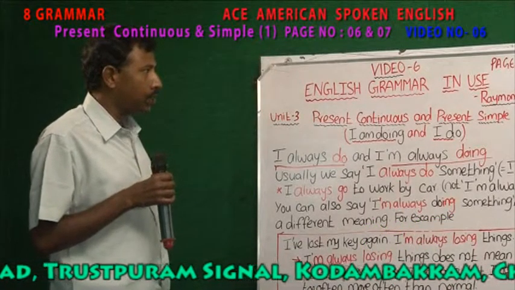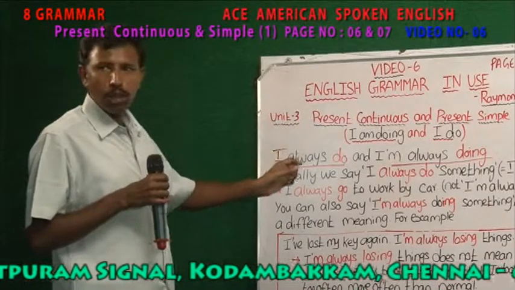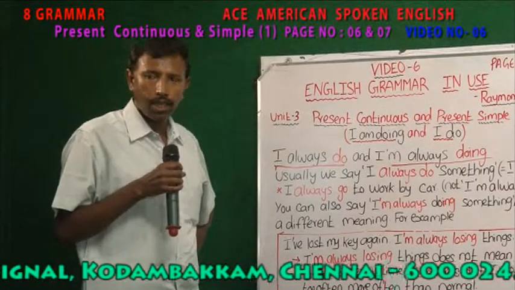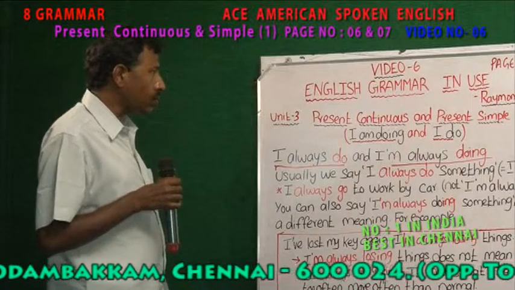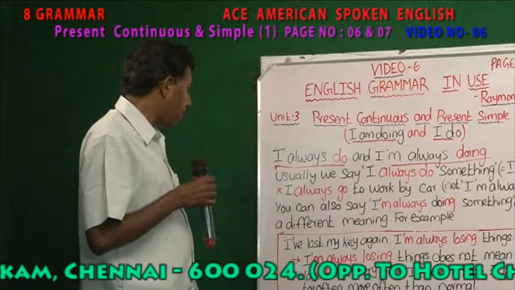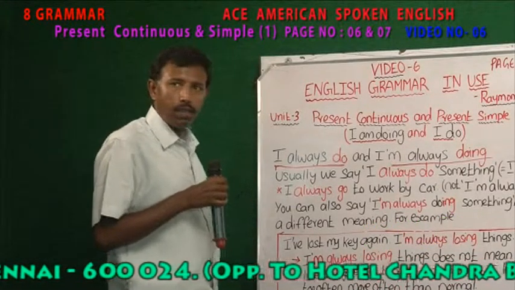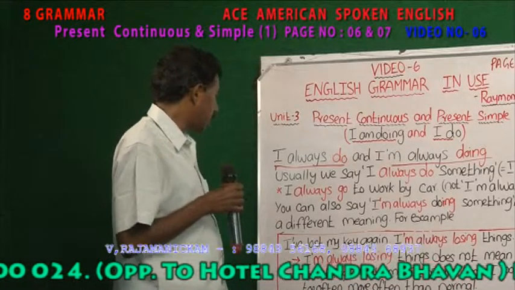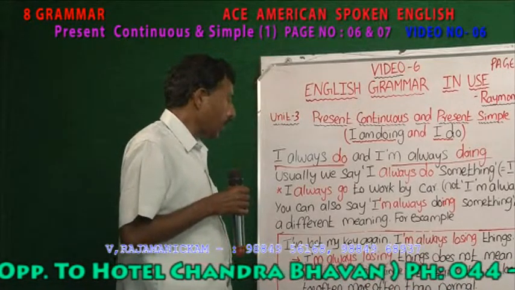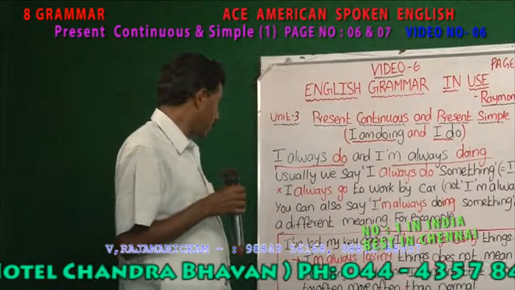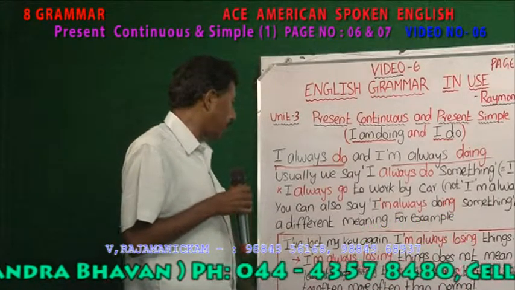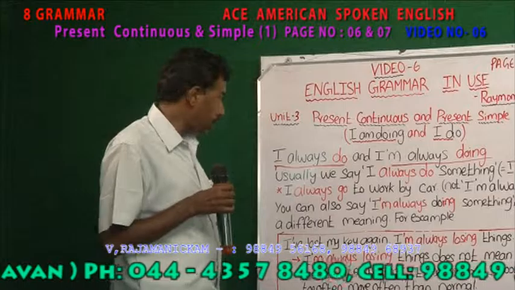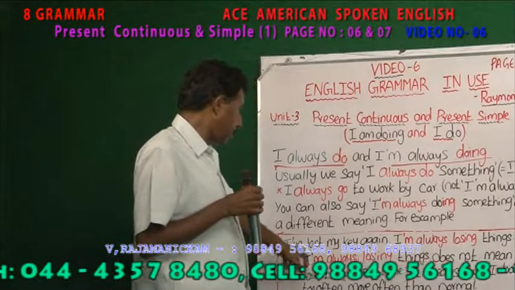So let us know how to use a specific word in every sentence. Let us see how a sentence has been formed. Say, for example, I have lost my key again. What is this sentence? It's present perfect.